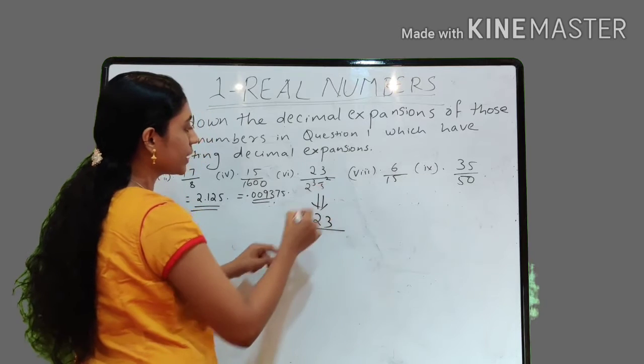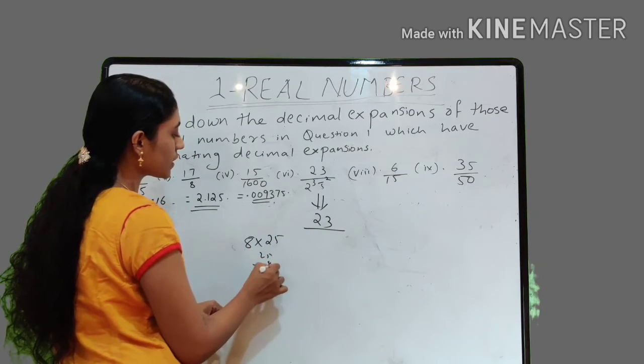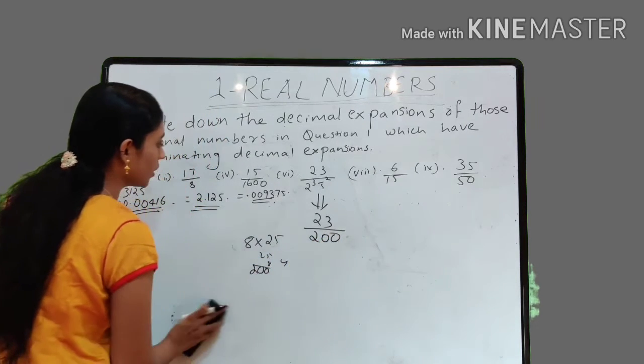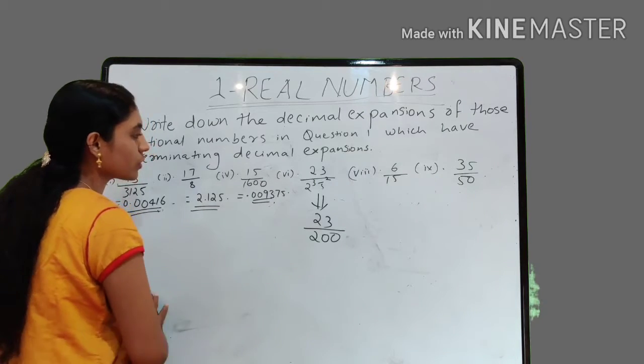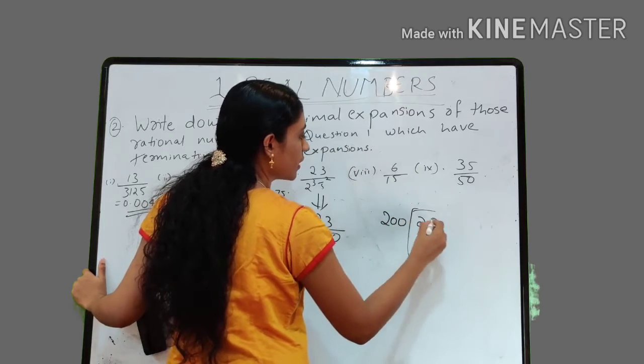What about 23 by 2 cube into 5 square? 2 cube, it is 8. 5 square, it is 25. So 25 into 8, what is the answer? 200, right? Yes. So 23 by 200. There is no common term between numerator and denominator to cancel out. So directly divide 23 by 200, right?